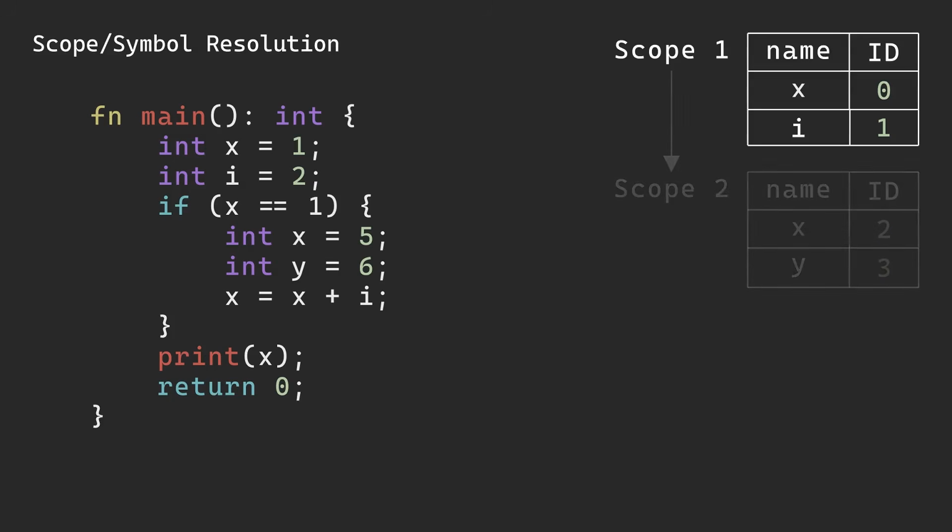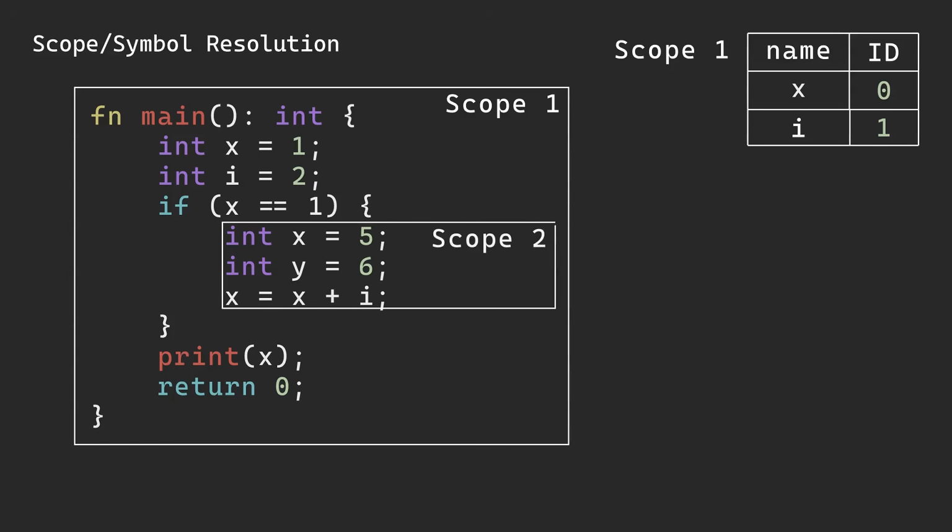Scope resolution goes hand in hand with creating and finding symbols. If our program has more than one scope, such as one created by an if statement, we are allowed to call variables by the same name, and the compiler knows it's okay because the names are constrained to the if statement scope. So, we hold a scope stack.